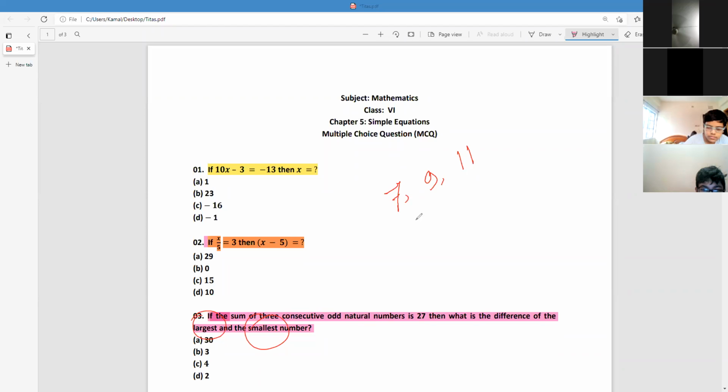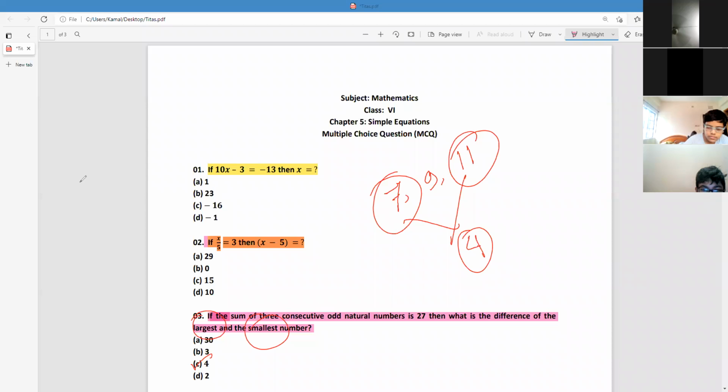So the difference between the greatest number and the smallest number is 4. Third question answer is C, 4.